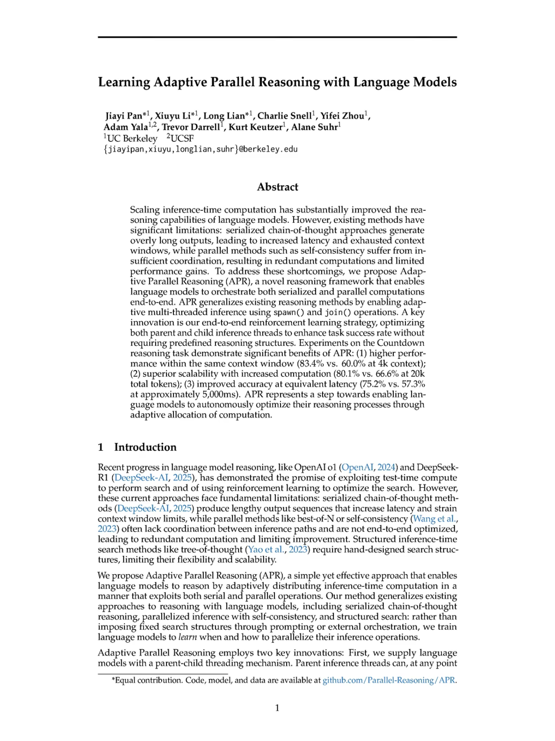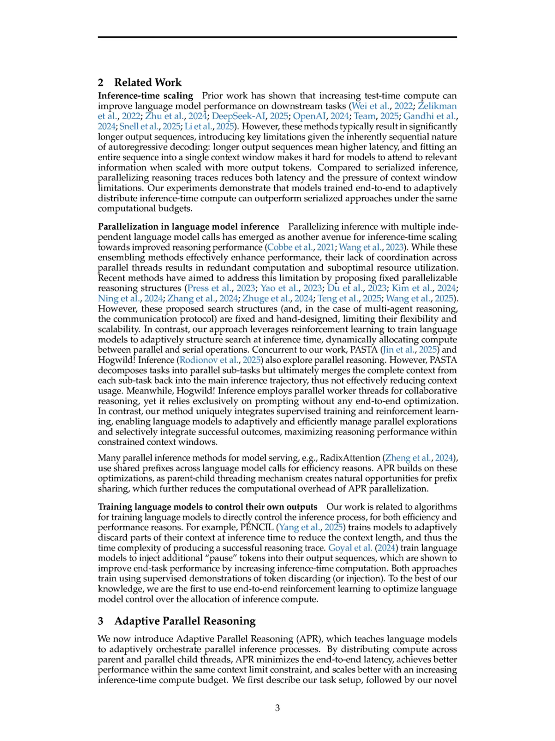Adaptive parallel reasoning, APR, addresses several significant limitations of existing reasoning methods, particularly those related to serialized chain of thought and fixed parallelization structures. First, serialized methods produce lengthy output sequences that increase latency and strain context window limits, making it difficult for models to attend to relevant information effectively.